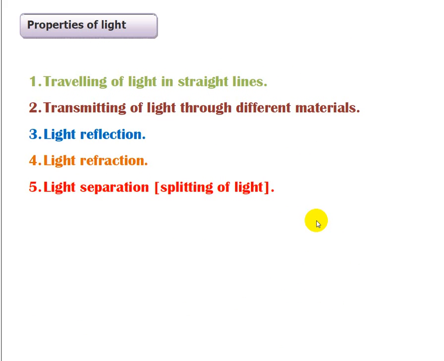So what are the properties of light? Light can travel in straight lines. Light cannot walk in curvy lines. No, it can only travel in straight lines.